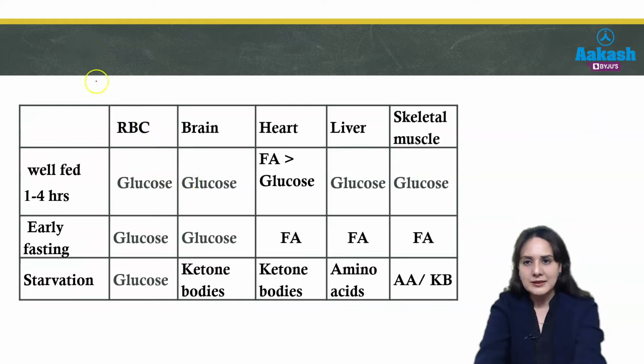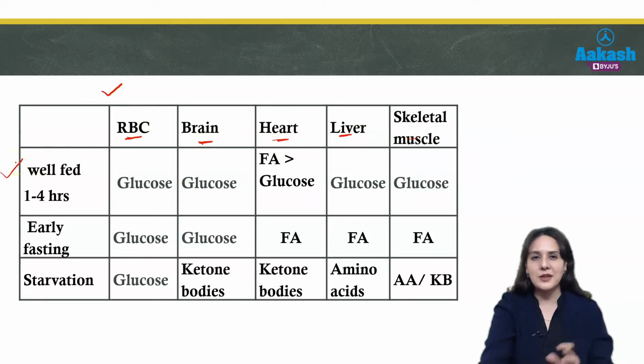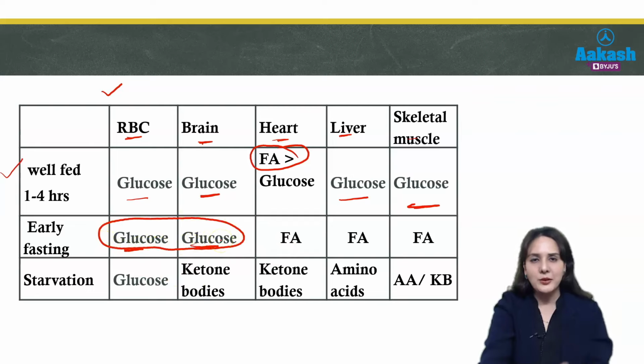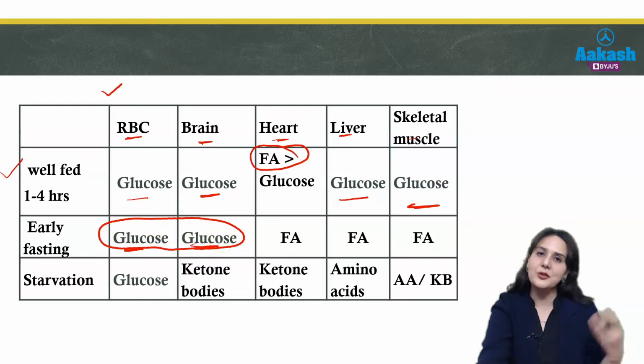Further, it is also important to know which organ or cell needs which type of energy. When we are well fed, that is 1 to 4 hours after taking food, almost all organs are dependent upon glucose because glucose supply is maximum, except the heart, which prefers fatty acid over glucose. All others use glucose for energy. But what happens during early fasting? At that time, RBCs and the brain are dependent on glucose. These two require glucose, whereas all others shift to fatty acids.